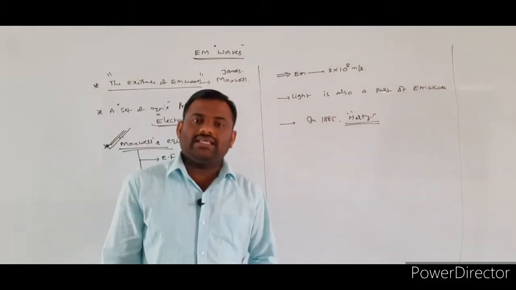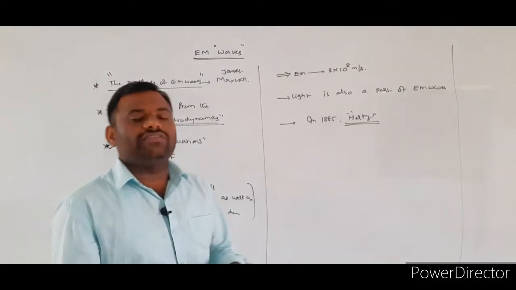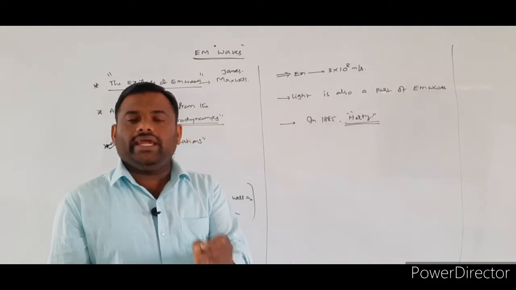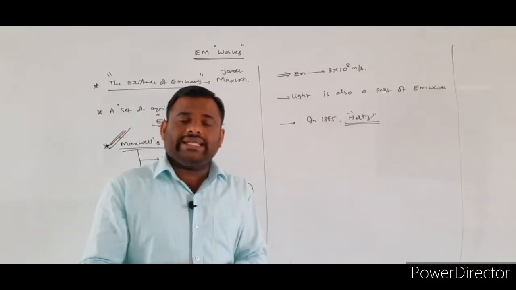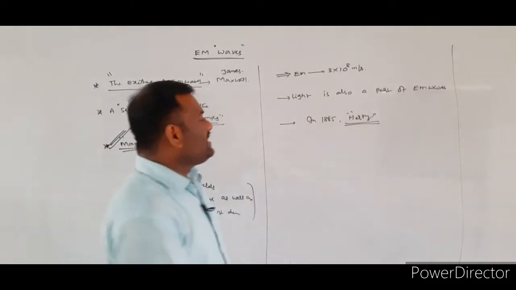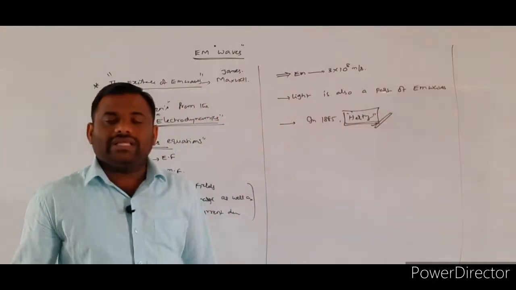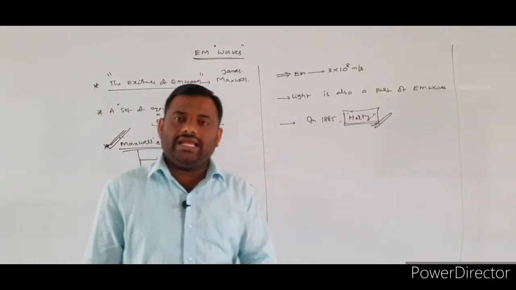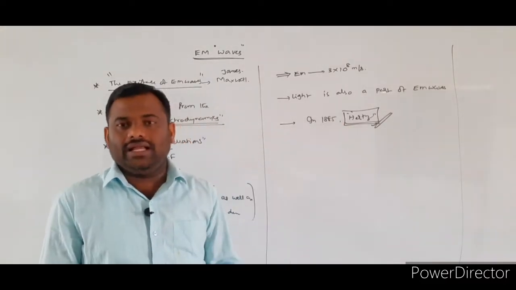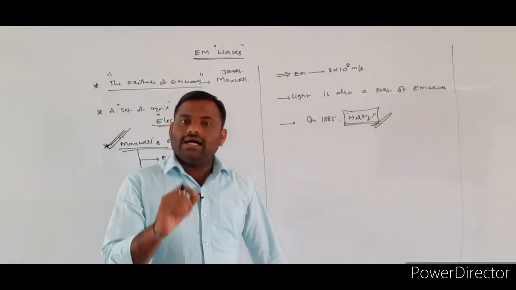The same scientist Hertz in 1885 studied the information given by Maxwell, Maxwell's equations and their properties. Then he gave the demonstration of the existence of electromagnetic waves in the laboratory. The scientist who proved the existence of electromagnetic waves practically is Hertz. In 1885 he gave the demonstration in the laboratory and proved that electromagnetic waves exist practically. That was given by the scientist Hertz.